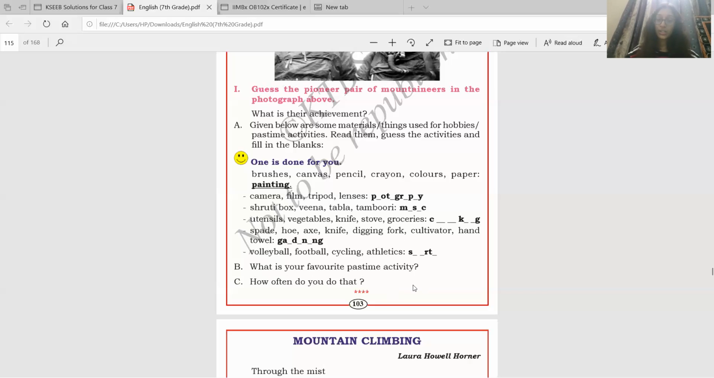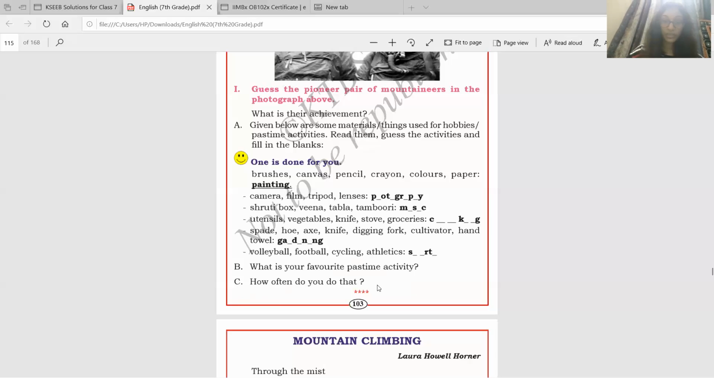How often do you do that? So what is your favorite pastime activity? It means when you are free, when you don't have any work to do, what do you like to enjoy? That is called a pastime activity. Some of them might tell they like to play outside with their friends. Some might tell they like to help their parents. For some, it might be talking to your grandparents. So like that, what is your favorite pastime activity? How often do you do that? How often do you do that means in a day, how many times do you do that activity?